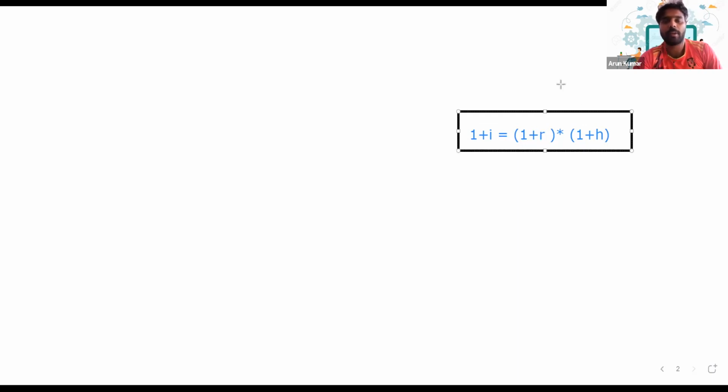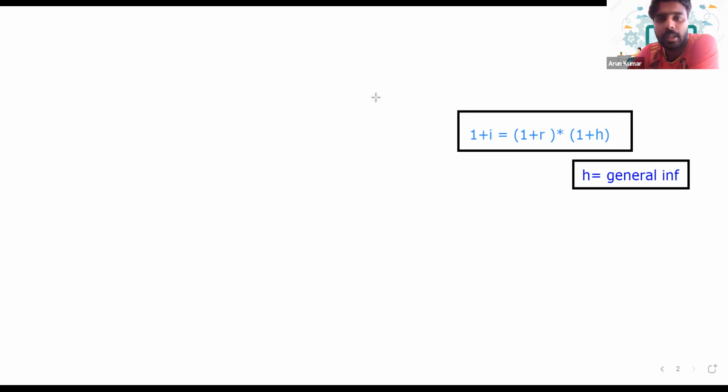So whenever in the question there is more than one inflation rate, and you have to calculate the inflated rate of interest, and they have given the real rate of return, then you can use the general inflation rate. So here the H which you are using to calculate your discounting rate is the general inflation rate. Is it clear?